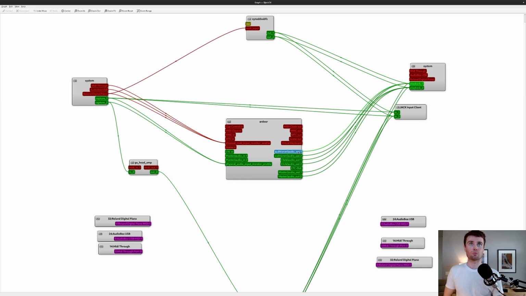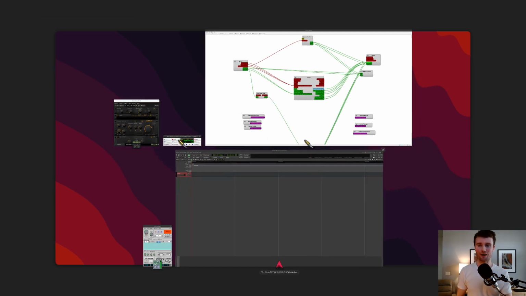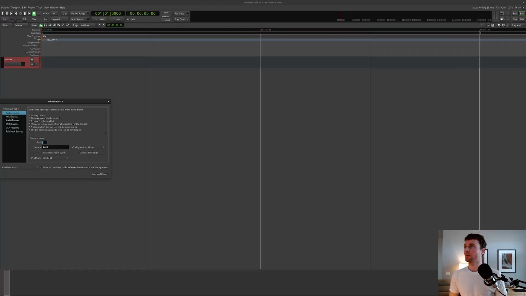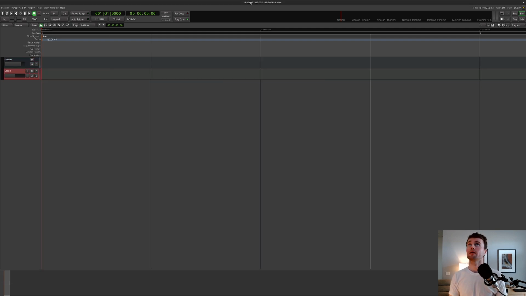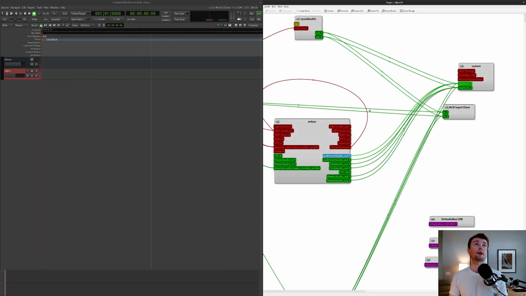We have a bunch of output stuff though. These two seem important. The master out, going to playback 1 and 2. A click track, that makes sense, going to playback 1 and 2. That's for a metronome, if you're going to use that. Yeah, I don't really know what these other things are, and we don't care. So let's just move on. What I can do, let's add a MIDI track here, and I don't want to use their synth. I want to use no synth. We'll just add and close, and I'm going to put that over there, and I'm going to put that over there.